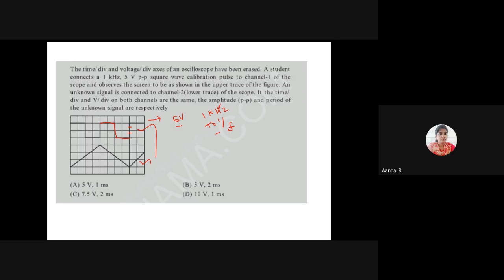One full cycle consists of how many divisions? I have highlighted that in the screen. Can anyone say? One full cycle consists of how many time divisions? Time divisions 1, 2, 3, 4. It has 2 voltage divisions and 4 time divisions. Am I right?